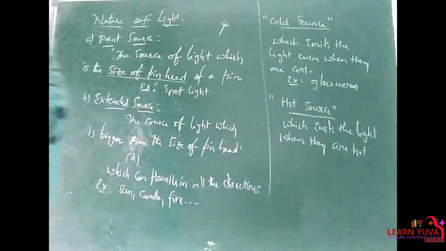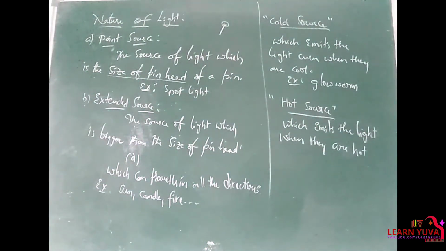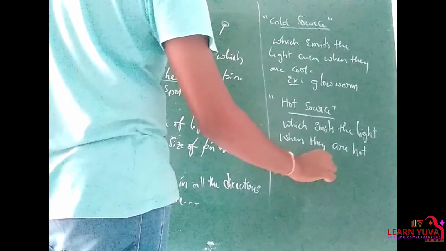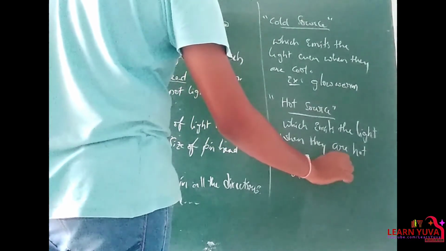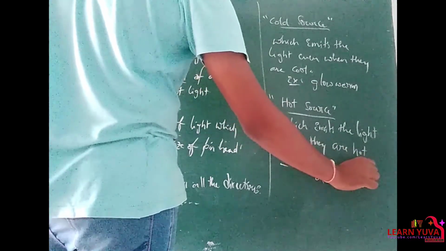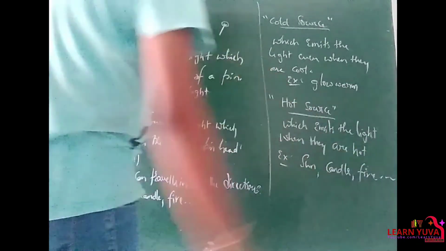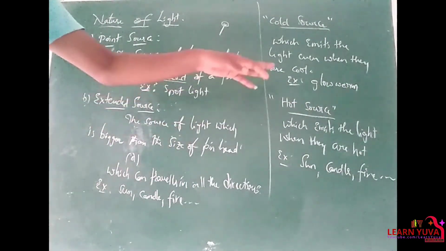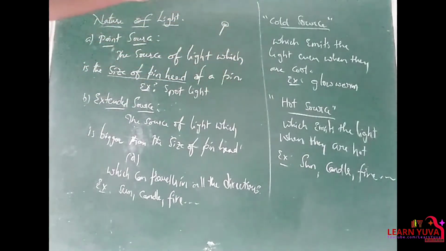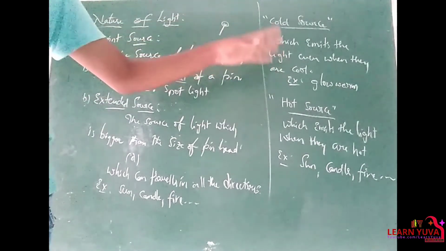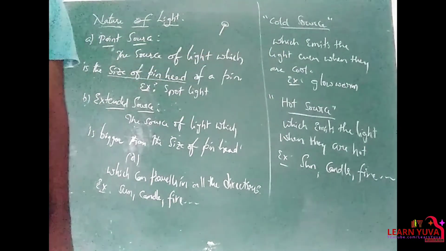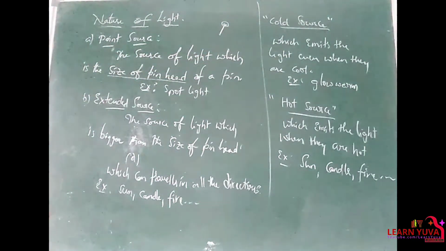For example, sun, candle, fire, filament bulb, etc. Burning candle, fire, bulb, etc. All these come under hot source. Cold sources emit the light when the source is cool, but hot sources emit the light when they are hot.